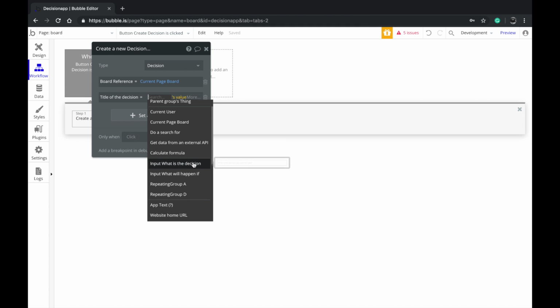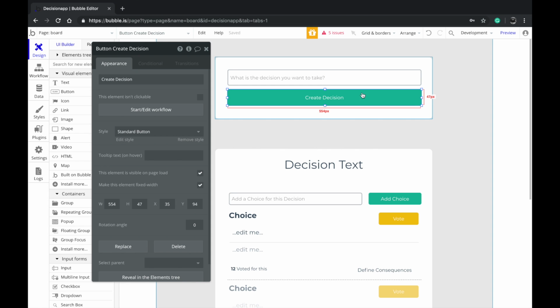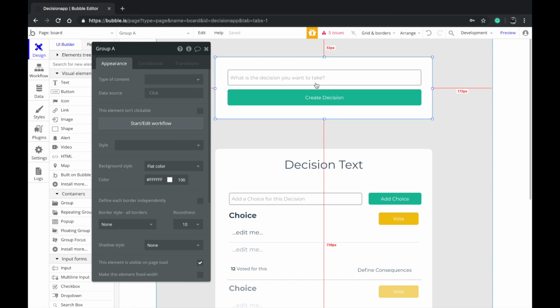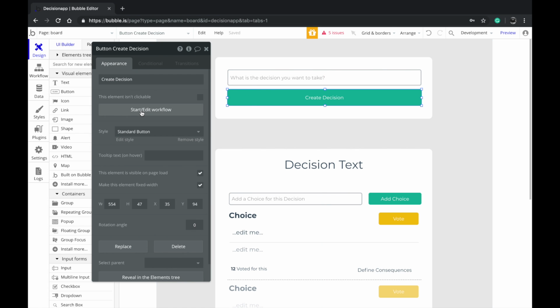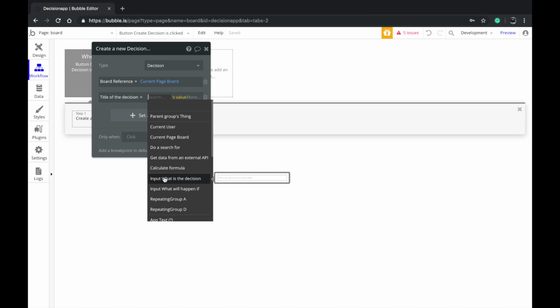So if there's two elements with a symbol or placeholder, a small tip is it's always easier to look for the most probable element that you're typing with. It will be on the topmost. So if you see this button here, like create decision, the closest element is this. Well, at least Bubble sort of understands that because you've grouped these two things together, the most likely element that you're probably going to make use of is the element that's closest to it.